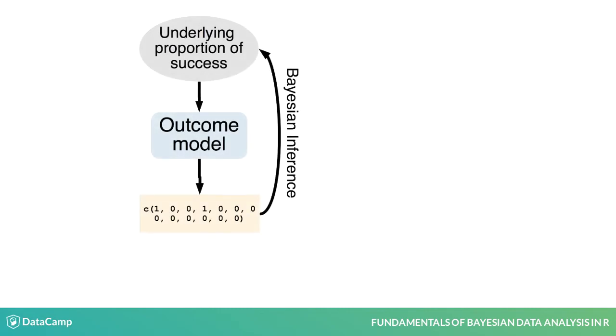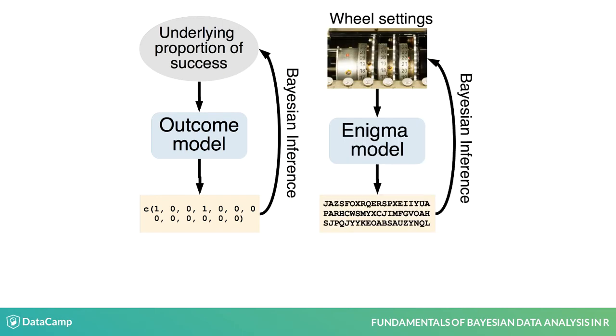Now, this was a very simple Bayesian model. There was just one parameter to estimate, the underlying proportion of success. But it uses the exact same principles and machinery as the Bayesian model Alan Turing used to crack the Enigma code. But what is that machinery? In the next chapter, we're going to open up the box and take a deep